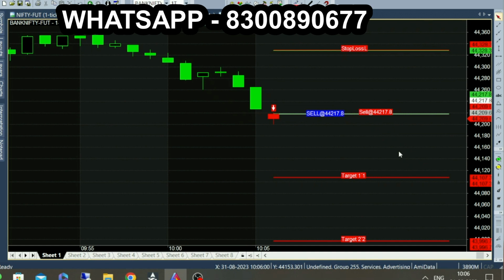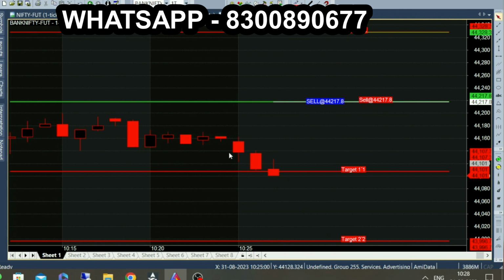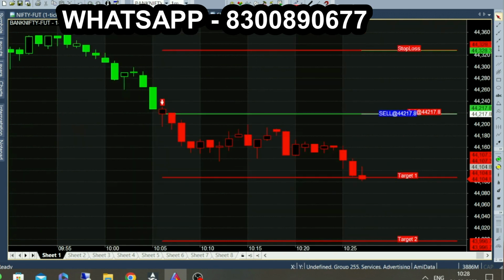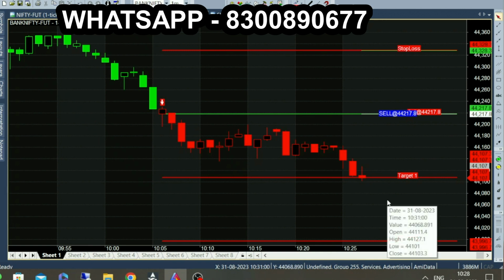Daily in live market, it will generate calls automatically. Like this, today a sell call was generated at 10:06. After 20 minutes of market momentum, it started to break out the first target range. From opening momentum, the market was in bearish momentum. The first two candles traded in the entry point range and then started to move downside, and it successfully broke out the first target. Like this, today a call was generated and broke out the target.